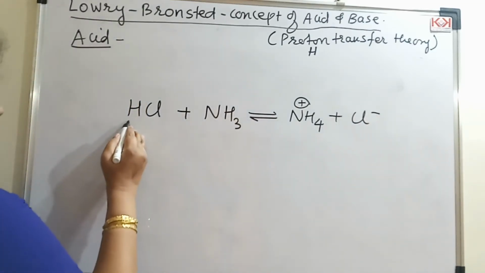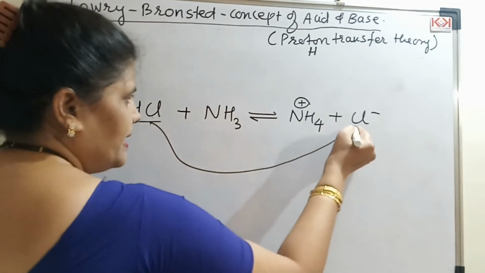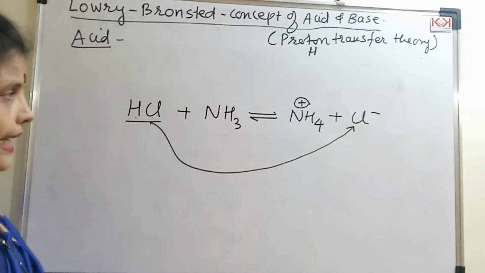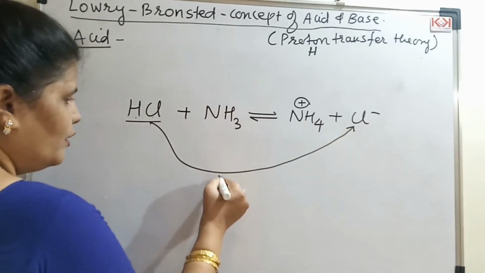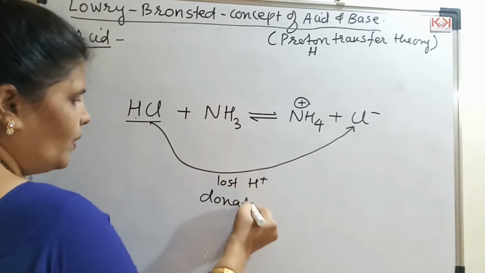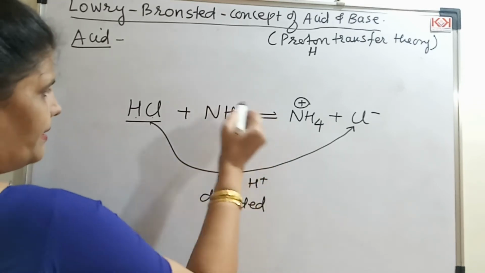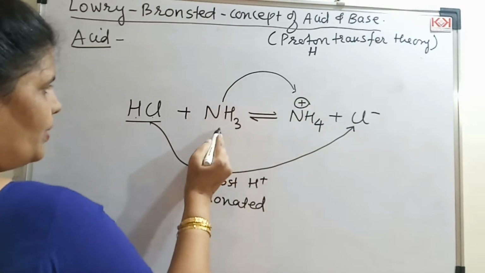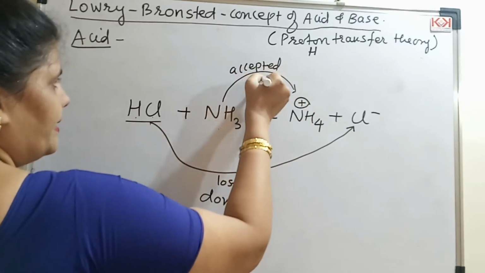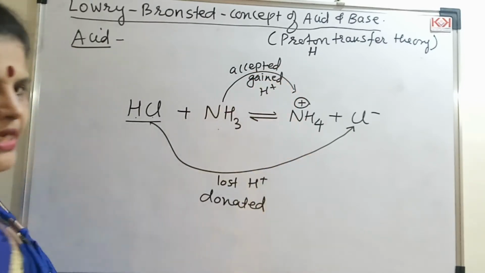Now what has happened here, student? This is HCl. If I see this Cl minus, HCl has lost its proton, right? If HCl has lost its proton, it means it has donated a proton to someone. In this reaction, ammonia has accepted, or gained, a proton, and has become the ammonium ion.